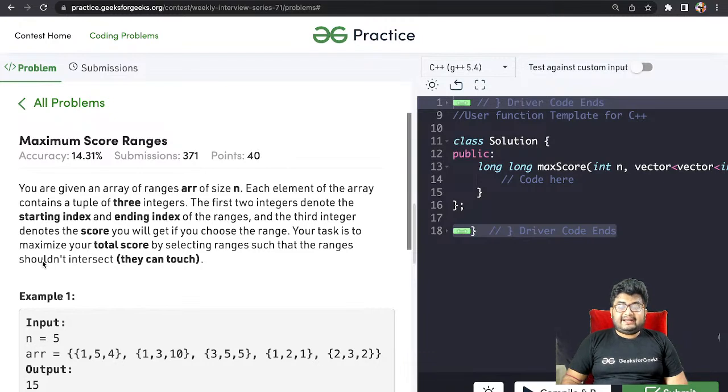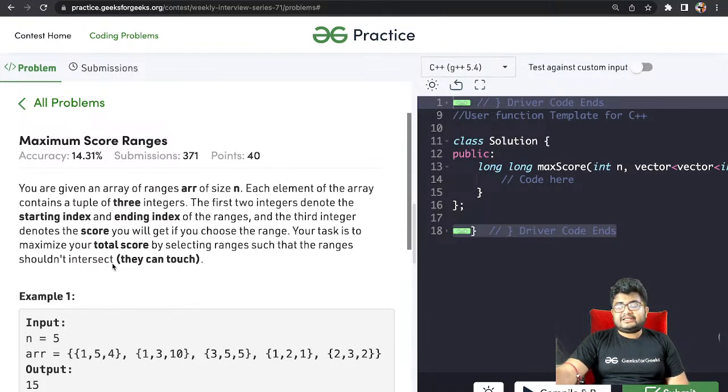So you are given an array ARR of size n. Each element of the array contains a tuple of 3 integers. The first 2 integers denote the starting and the ending index of the range, and the third integer denotes the score you will get if you choose the range. Your task is to maximize the total score by selecting ranges such that ranges should not intersect.